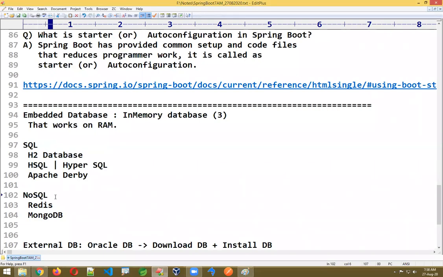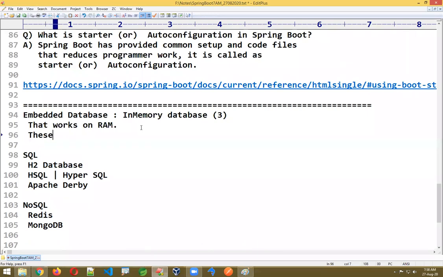NoSQL means we are not required to write any SQL queries. There is no concept of joins and all here. There is no creating tables and all. Here it is somewhat different: collections, documents. We are going to see that later. I'll explain if you don't know. We'll have separate chapters for that. And remember this one, embedded databases are good for development only.